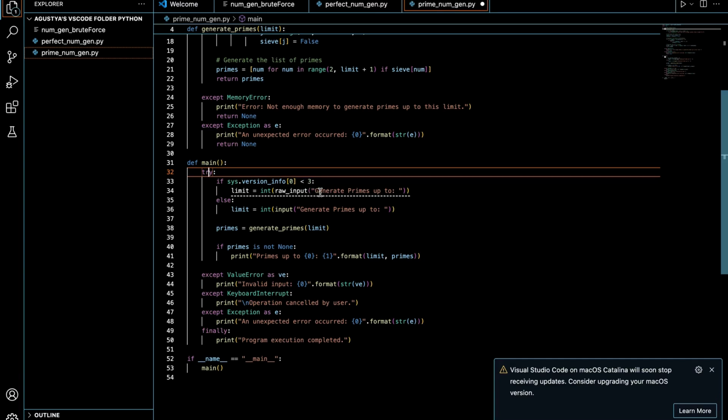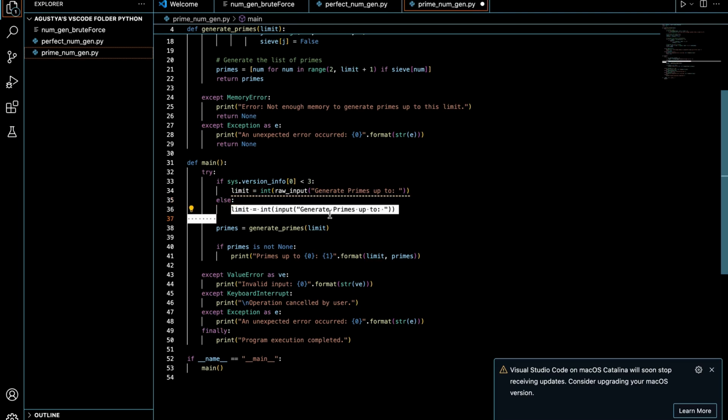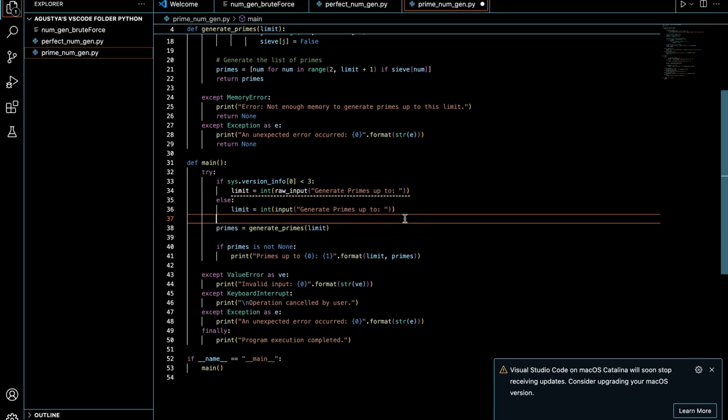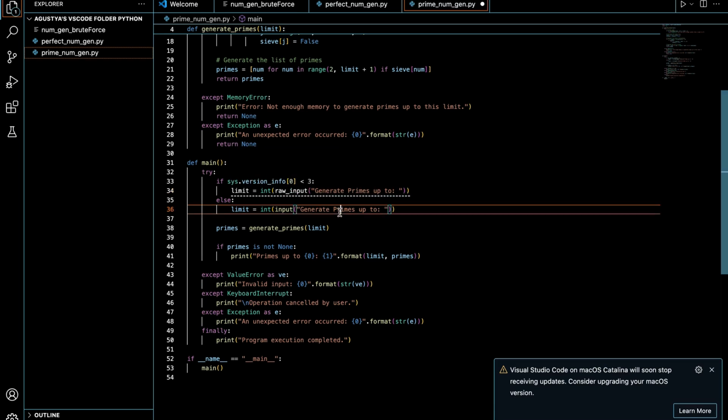So it's going to be a raw input, and it's going to be an integer too, because you convert that to an integer from a raw input. So then else, limit equals int input, generate primes up to. So that's going to be a normal input instead of that keyword.